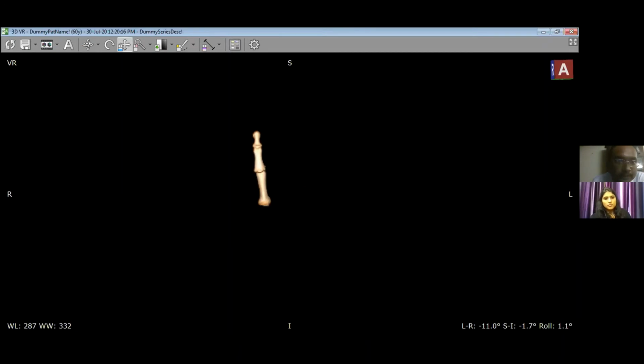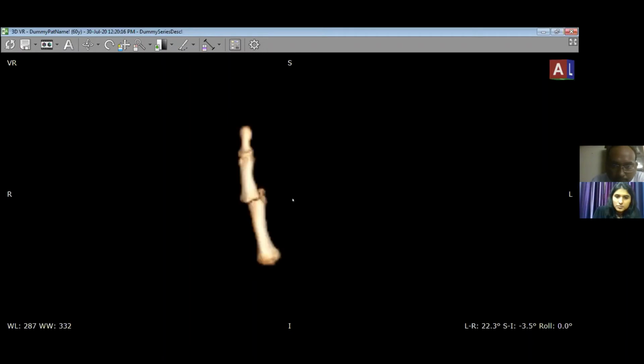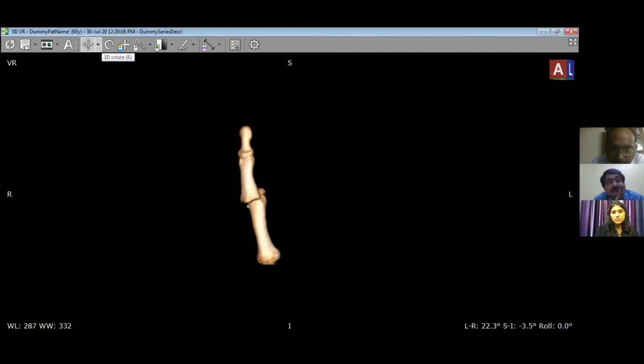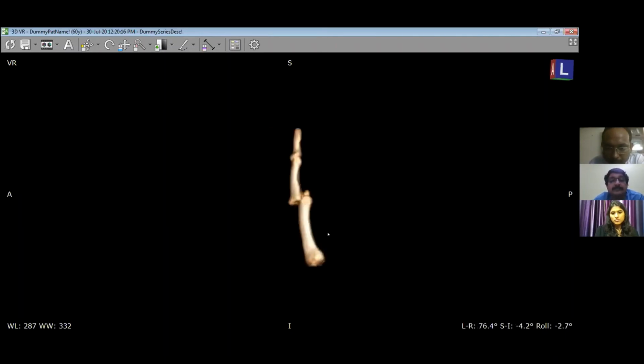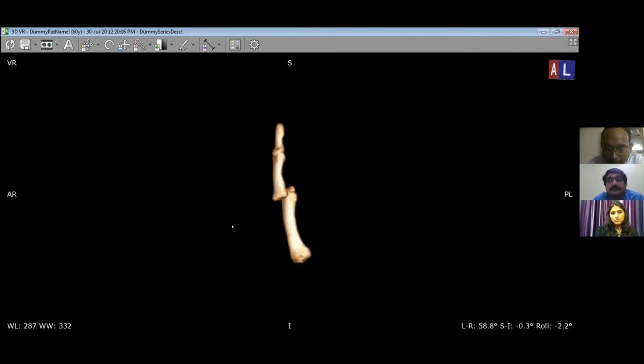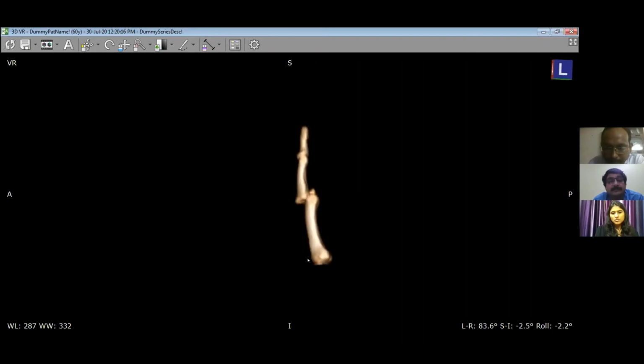This is a 3D image which can better demonstrate the dislocation in a 3D view. I'm bringing it more towards the sagittal plane. I think now you're seeing better.